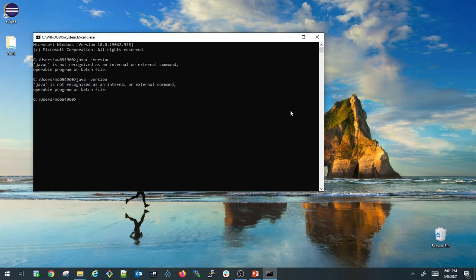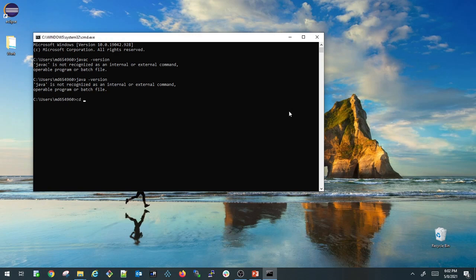We'll discuss what javac is and what java is in our future sessions and how these will be used. At this moment javac and java are not recognized because we downloaded the JDK but we didn't set the path for the JDK. Due to that reason javac and java are not recognized in the other folders of the system. So let us see where we need to check the javac and java version.